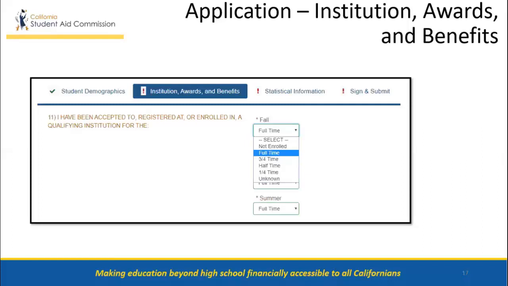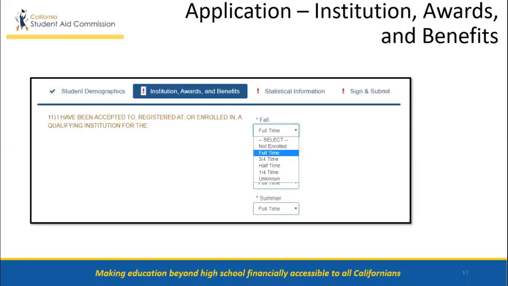Number 12, has the student submitted the free application for federal student aid to the Department of Education? Number 13, if the student is eligible for both CNG, EAAP, and Cal Grant, which award does the student elect to receive? By law, students cannot receive disbursements from both awards during the same academic year.